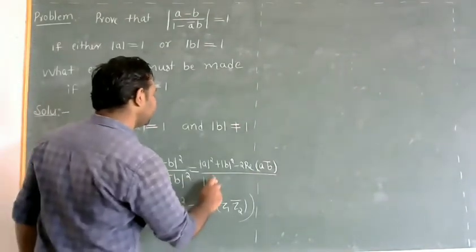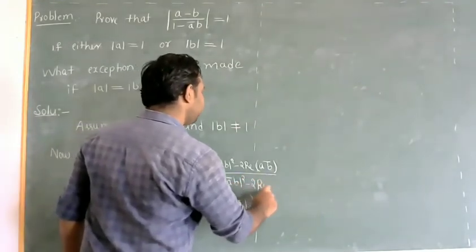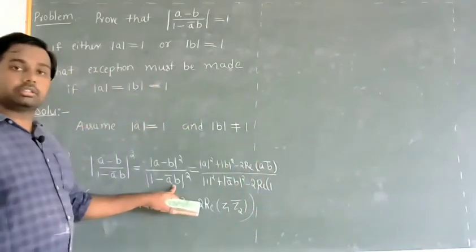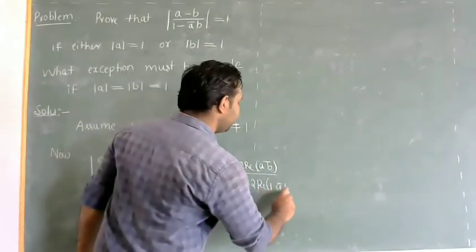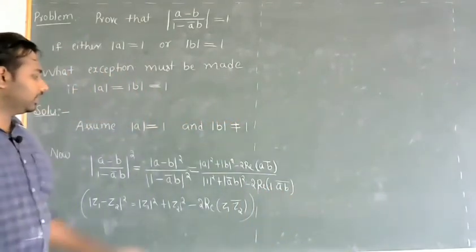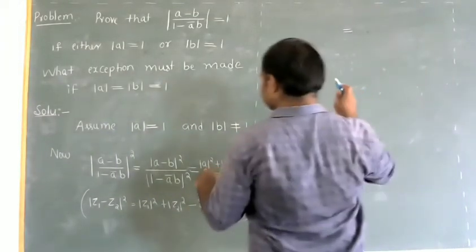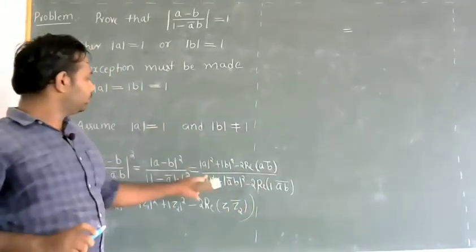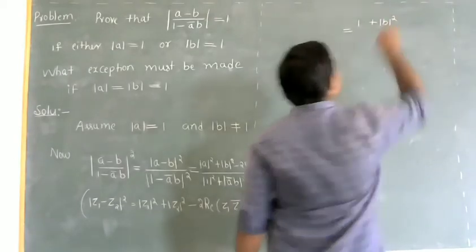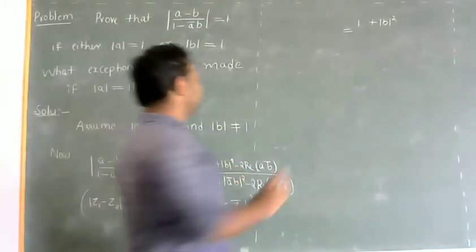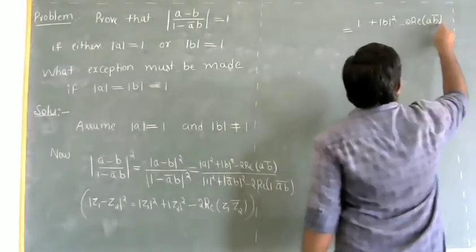It is modulus of 1 whole square plus modulus of a bar b whole square minus 2 into real part of 1 into this. In place of z2 we have a bar b, so a bar b whole bar. Now simplify it. So modulus of a is 1, so 1 square is 1, so 1 plus modulus of b whole square minus 2 into real part of a b bar.